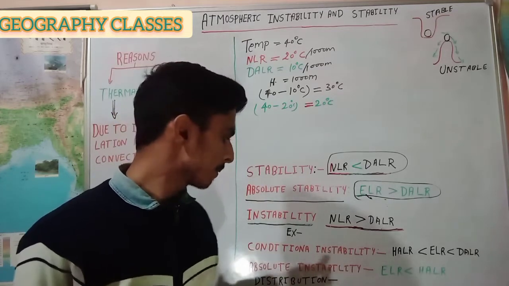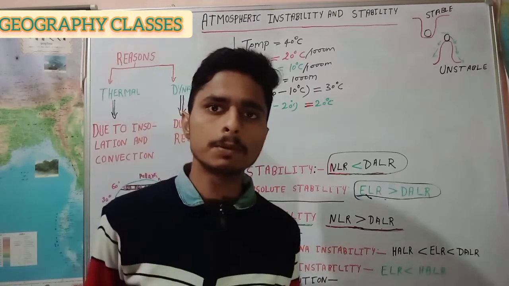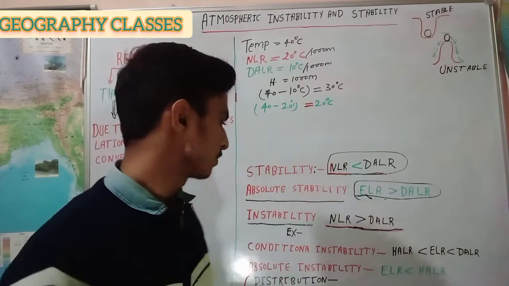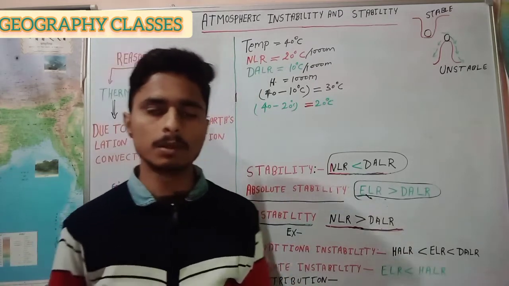And let's understand the distribution and importance of stability and instability. First, let's understand the distribution of instability and stability.